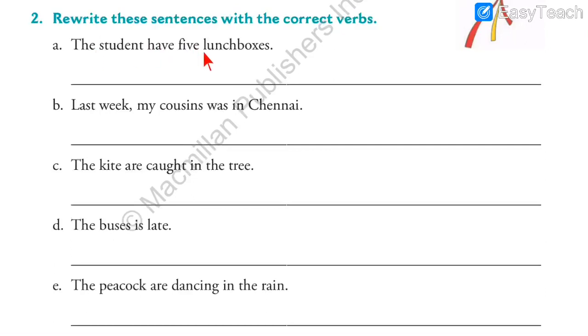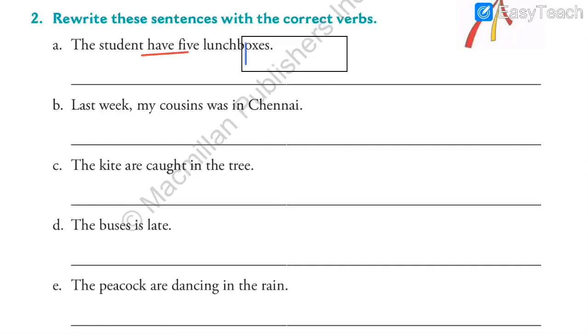First one, the student have 5 lunch boxes. Now here as you can see, the student. So the student means what? When the article the is there, it means it is about one person. So the student is only one, not more than one student. So we cannot write have because have is used when we have more than one. They have, we have, students have, but here it is only one student. So we have to write has. So have is incorrect.